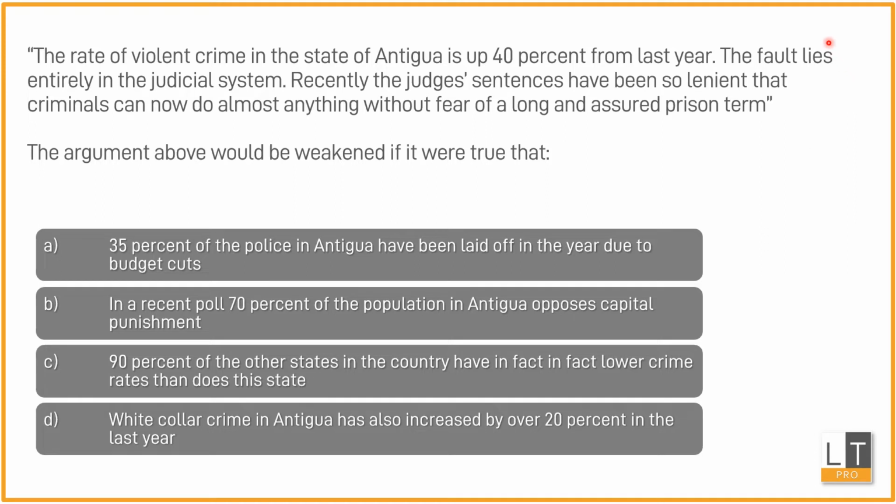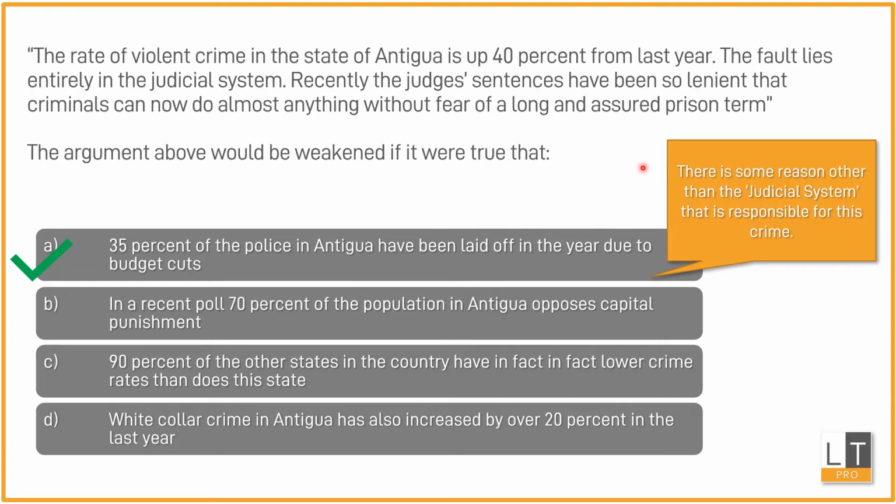When you look at this argument, it is basically saying that the only cause of the increase in crime is the judicial system. But when you look at option A, which is the right answer, you can see that it gives you a different reason. That could be the reason for the increase in violent crime. Option A says that 35% of the police have been laid off in the year, which means that you have less police. If you have less police, then criminals can now do almost anything without fear, right? So what you can see here is that there's a reason other than the judicial system which is responsible, whereas the argument says that it's entirely the judicial system. Therefore, this argument is weakened by option A.